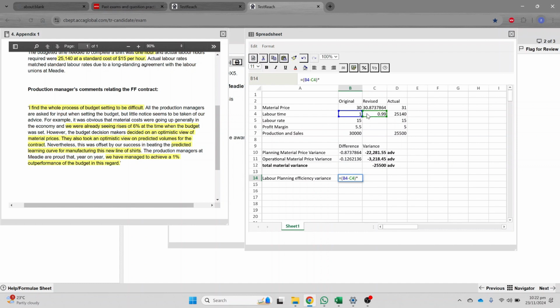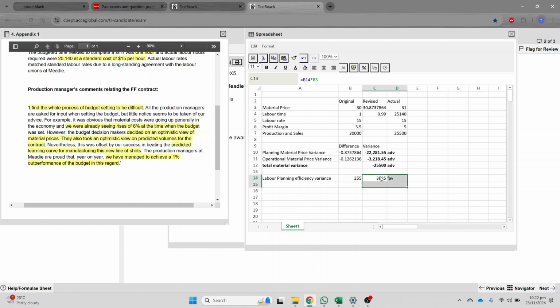And this is for one unit, and then labor produced 25,500 units, right? So 255 hours in totality labor saved. And how you can calculate the variance, you have to multiply this figure with the standard wage rate, which is 15. So this is 3825 favorable, right?